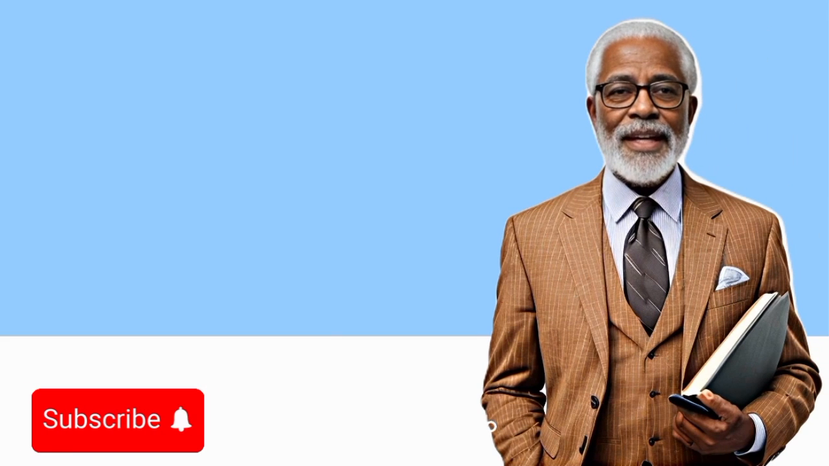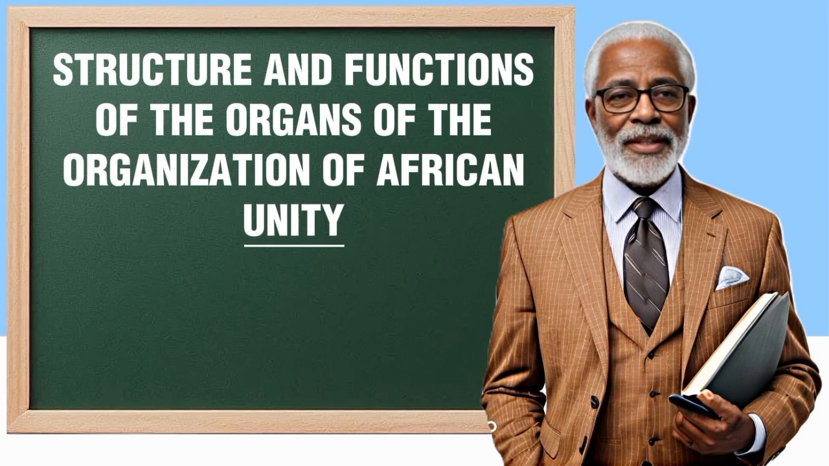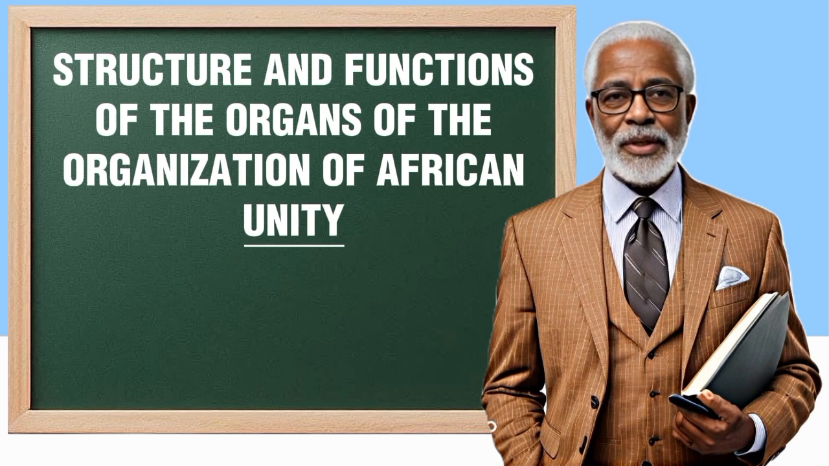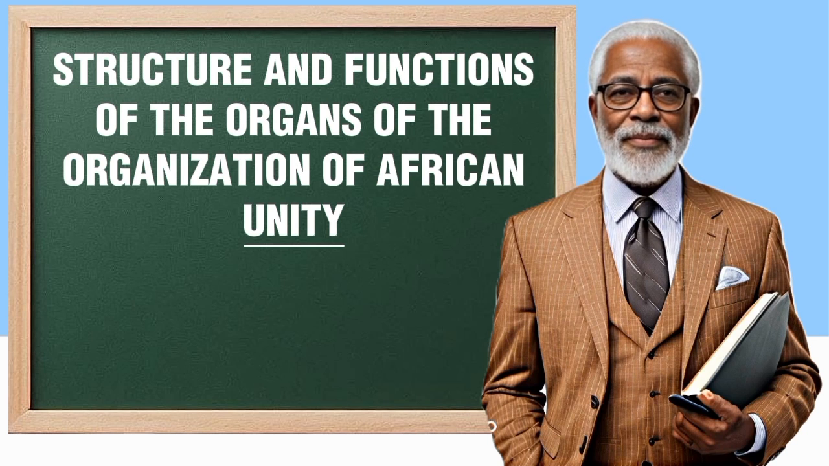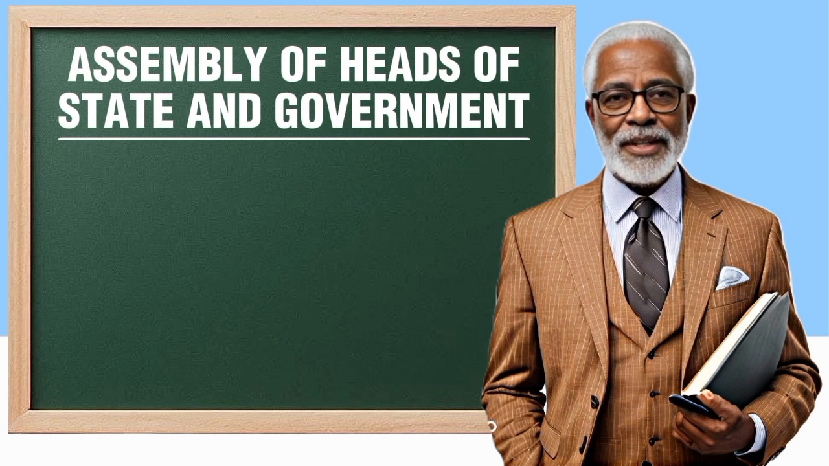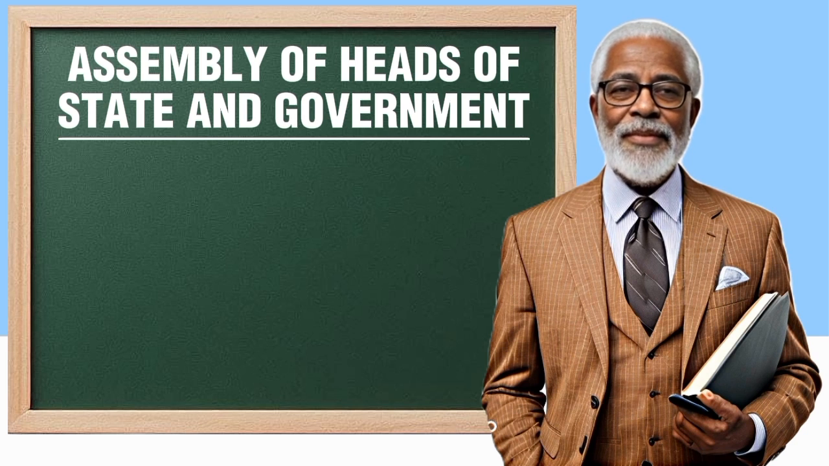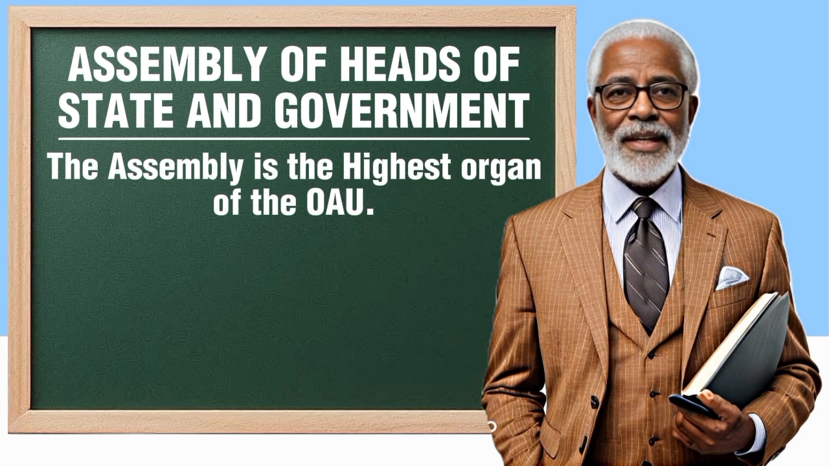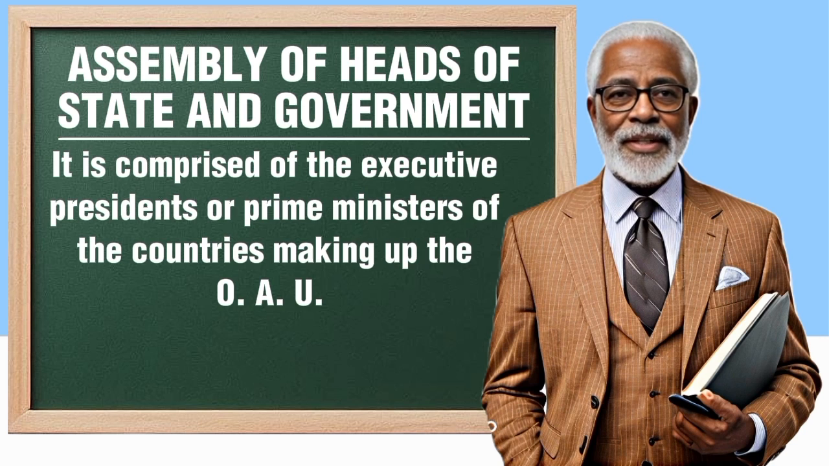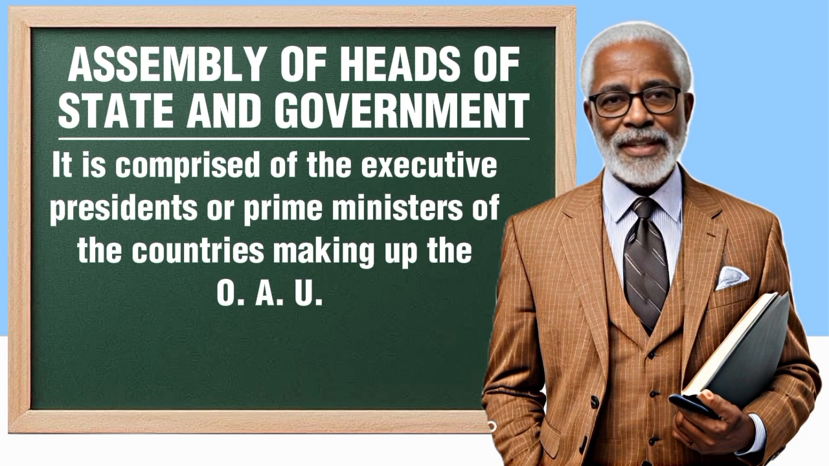Now, to have a better understanding, I will teach you about the structure and functions of these individual organs that make up the OAU. First is the Assembly of Heads of State and Government. The Assembly of Heads of State and Government was the highest organ of the OAU. It was comprised of the executive presidents, or prime ministers of the countries making up the OAU.